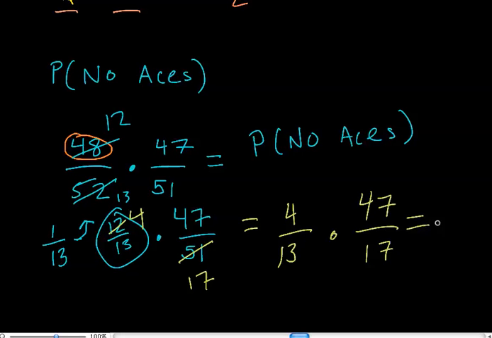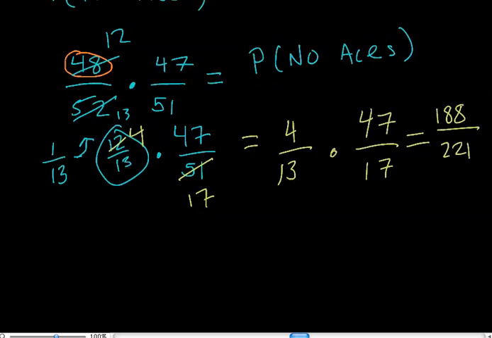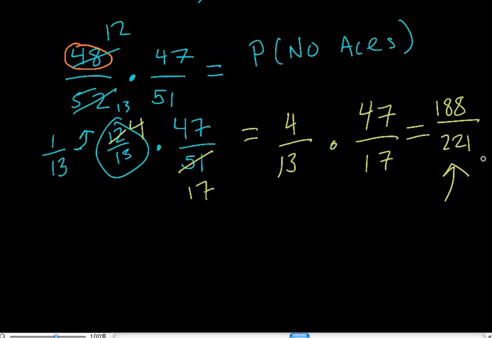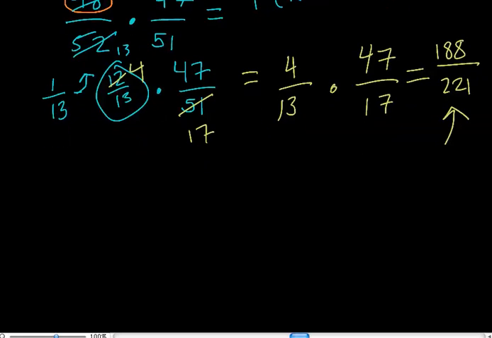I'm going to try to do this a little bit in my head here. 47 times 4 is 40 times 4, which is 160, plus 7 times 4, which is 28, so 188 altogether. Now 17 times 13, well, that's 10 times 10 is 100, plus 70, plus 30, that's another 100, that's 200, plus 7 times 3 is 21, that's 221. So the probability of me not getting an ace is 188 out of 221.